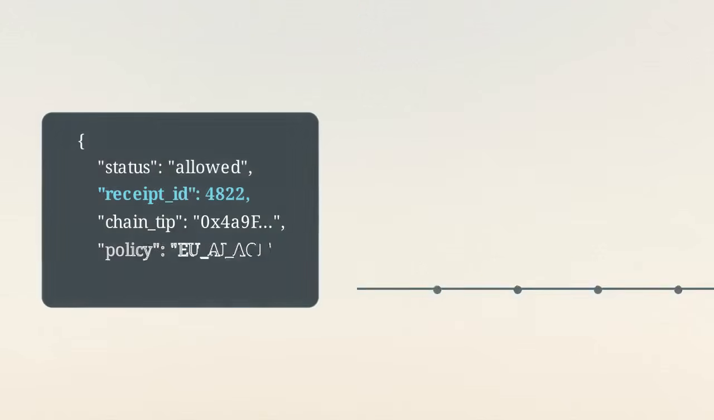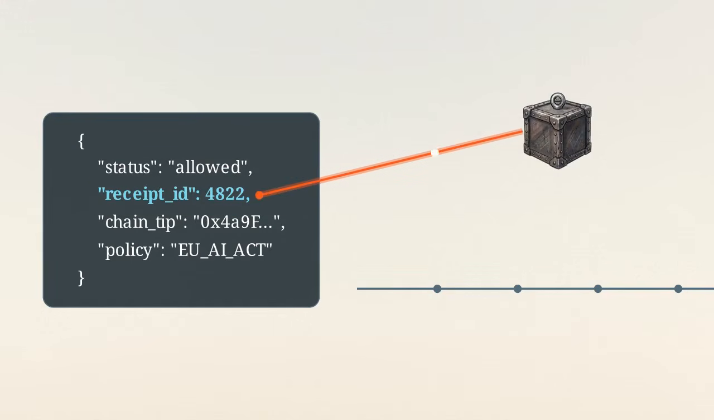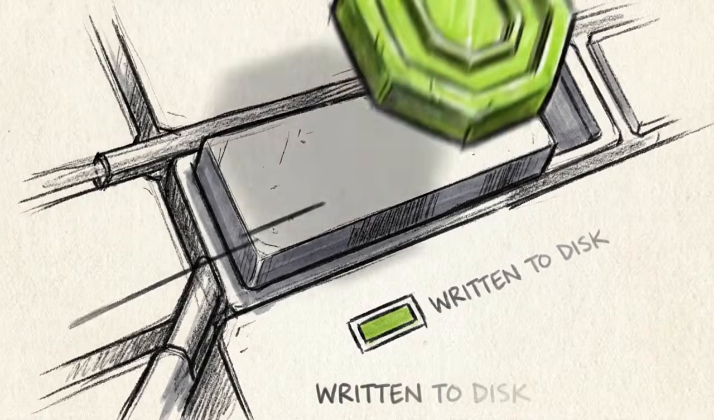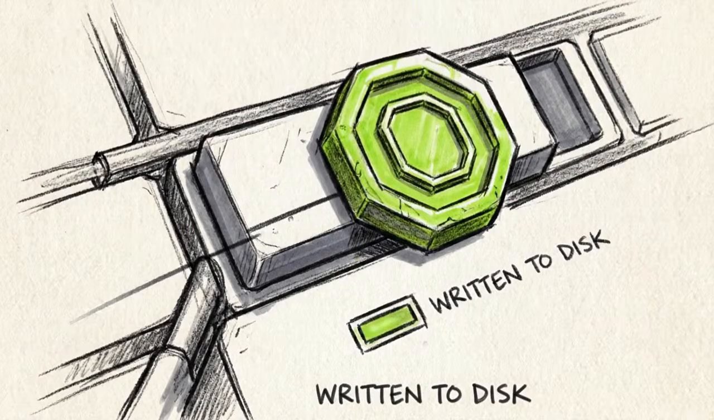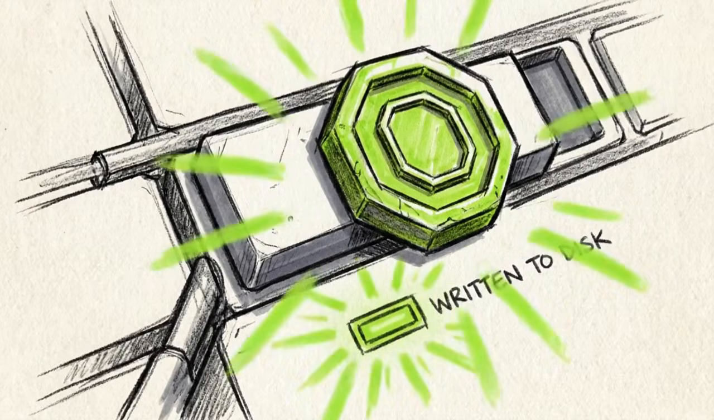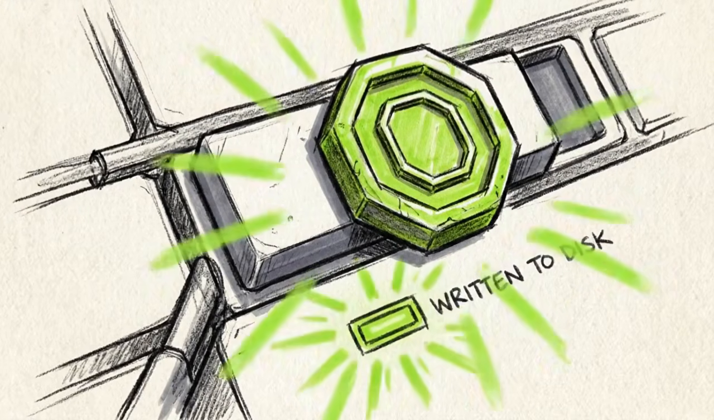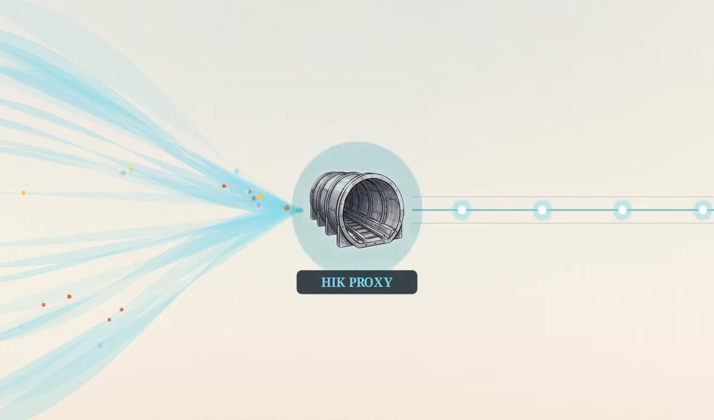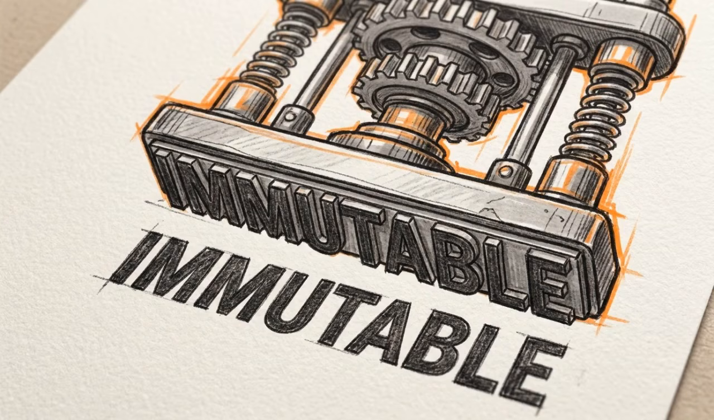For every decision, the proxy generates a receipt ID and a chain tip, creating a cryptographically anchored record of the enforcement action. A write-ahead log ensures this evidence is committed to disk before the response is even sent to the agent, creating a tamper-evident audit trail. By treating security as a component of control flow, we elevate AI governance from subjective, probabilistic advice to a verifiable technical audit trail.